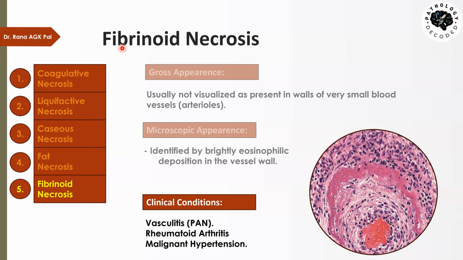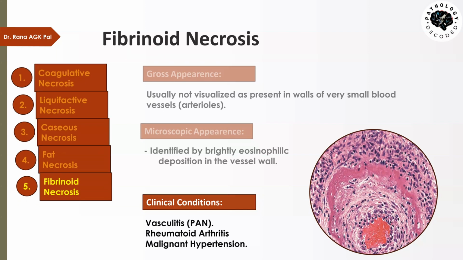So it is not fibrin, but this bright eosinophilic material. It looks as if it is fibrin deposited, but it's not fibrin. So it is called fibrinoid. So this is a small tip. Remember, whenever oid is added, it is not exactly that thing, but it is something like that. So it is a fibrinoid necrosis. That means it's a fibrin-like material deposition. So please don't call it fibrin necrosis. It is a fibrinoid necrosis.